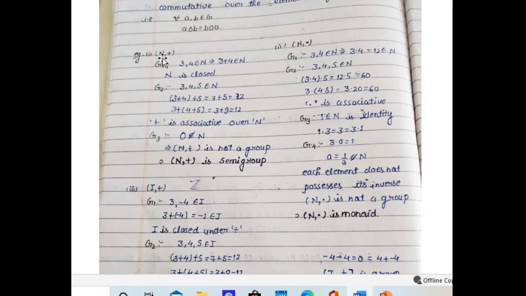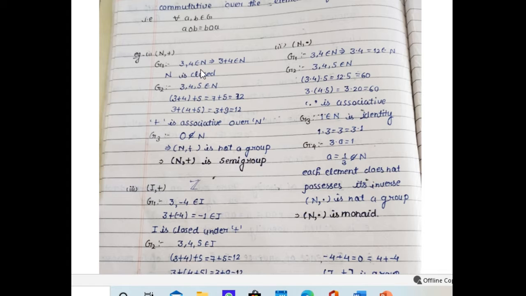Consider the first algebraic structure, N, the set of natural numbers with addition. We can easily see that if we take two natural numbers, where the natural numbers are the set of all positive integers other than 0, say 3 and 4, then 3 plus 4 is equal to 7, which is again a natural number.